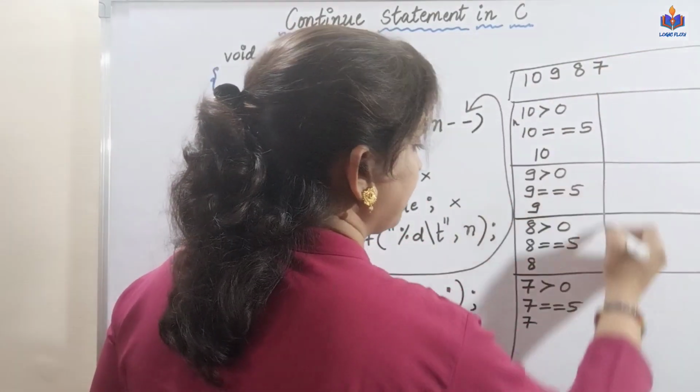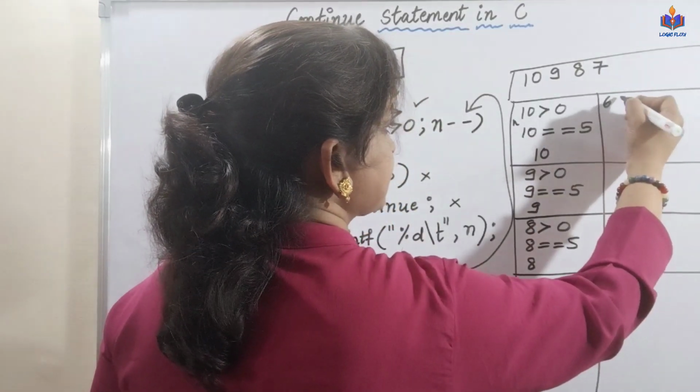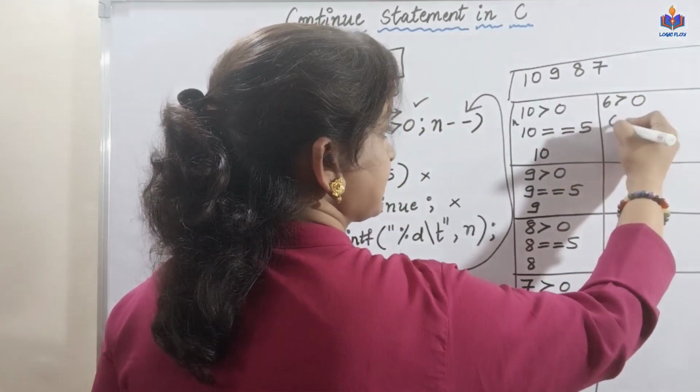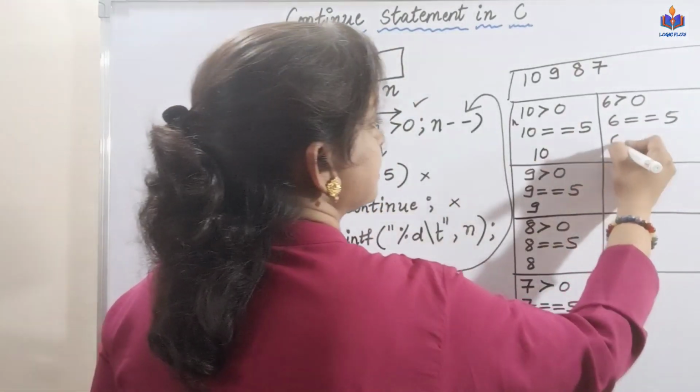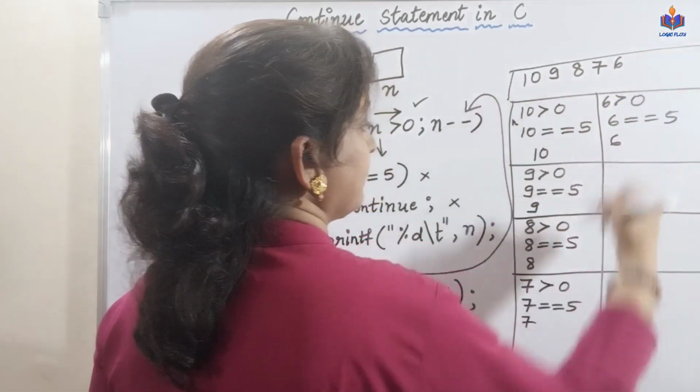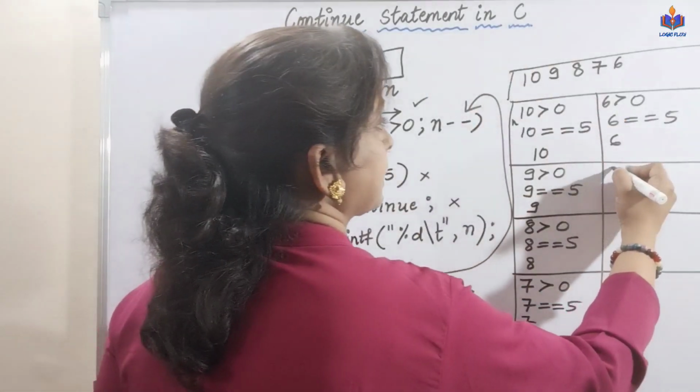Then let me write the next iteration. 6. 6 greater than 0? Yes. 6 equal to 5? No. Print that value 6. So 6 will be printed. Then again loop back. It becomes 5.